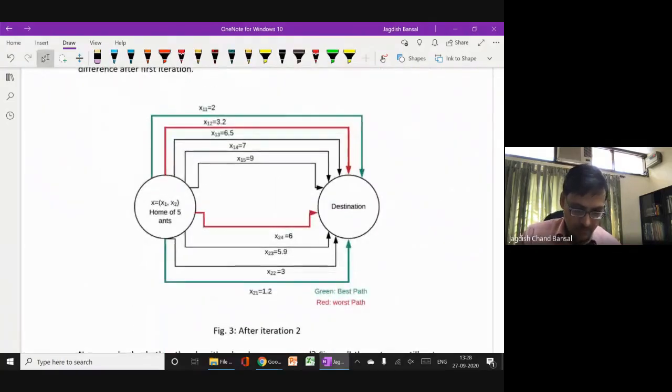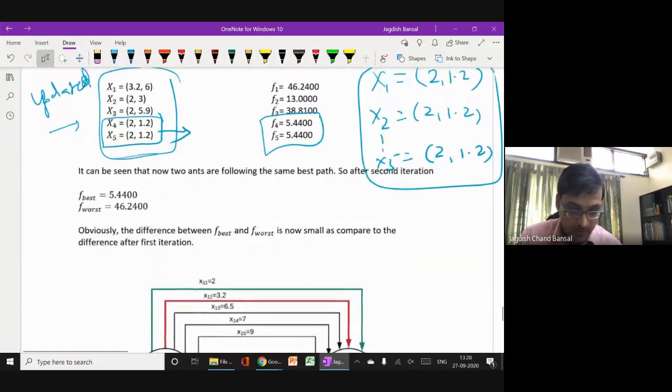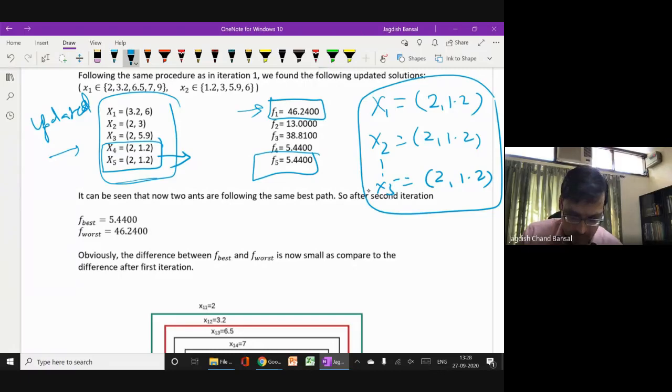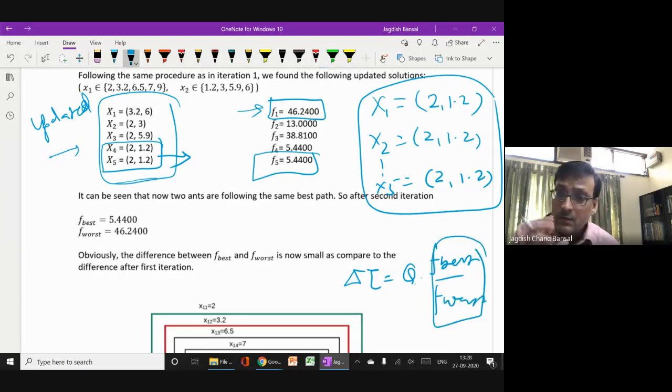Here you see, one more thing: this is your worst fitness now, and this is your best fitness. So now you see here delta tau is Q into F best divided by F worst. So this ratio is now shrinking. This ratio is now small, which means this delta tau is small.